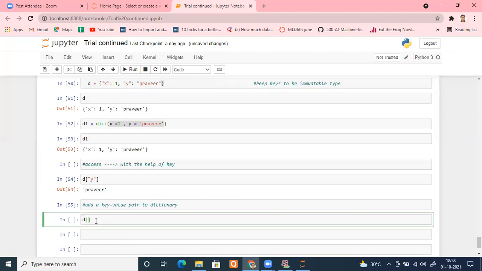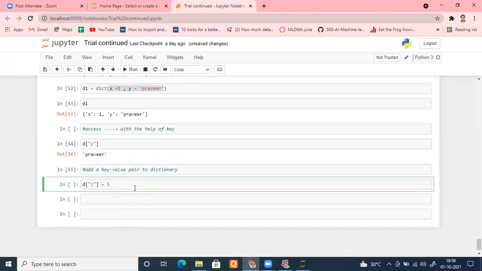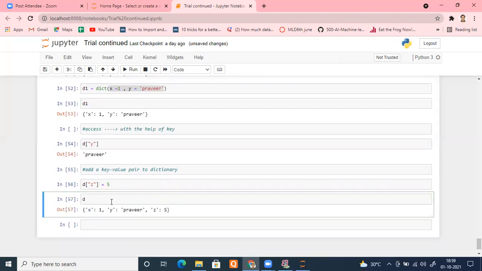So in square brackets, first of all, I have to type that key. But just remember, the name should be the same. The name of the dictionary that you want to add an element to should be the same as the original dictionary. So D is the name. I want to put the key name Z, and the value of that to be 5. Just this thing you have to do. Type it and check D now. It will have 3 elements: X value 1, Y Praveer, Z. How easy you can update your dictionaries.